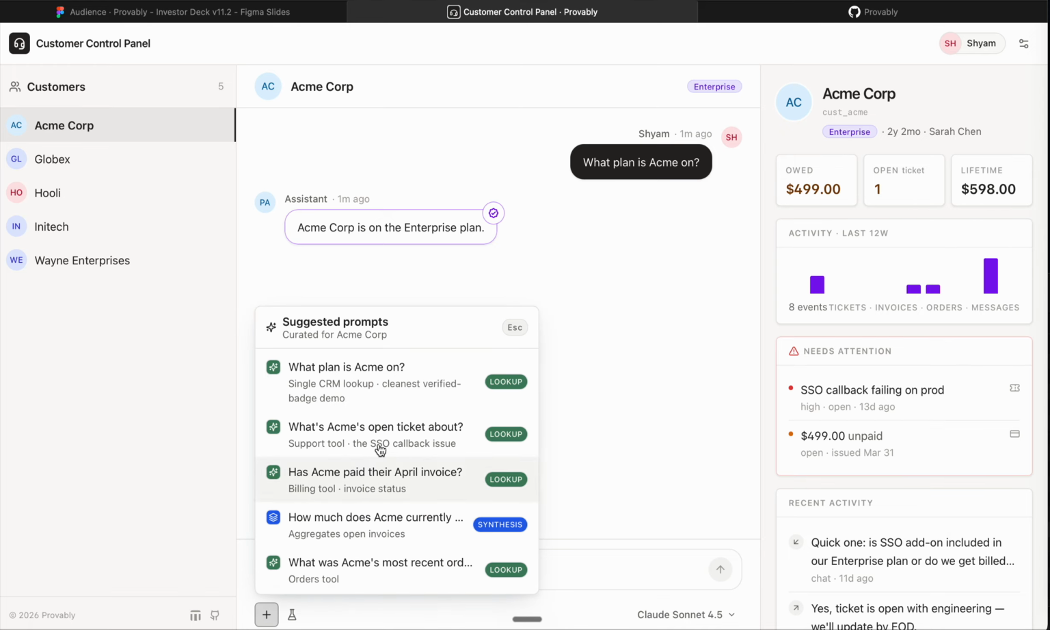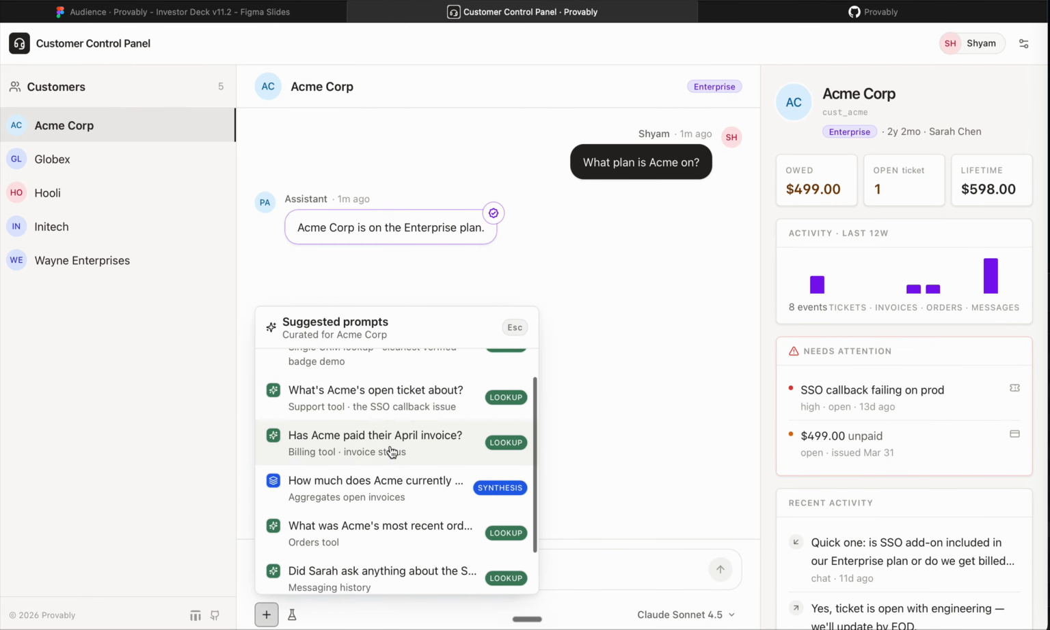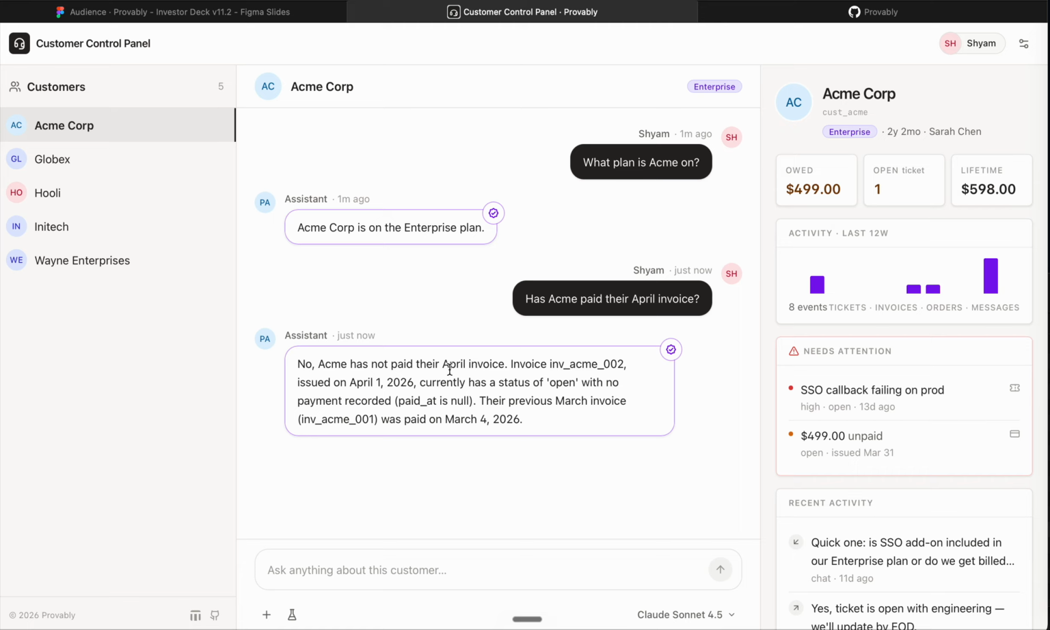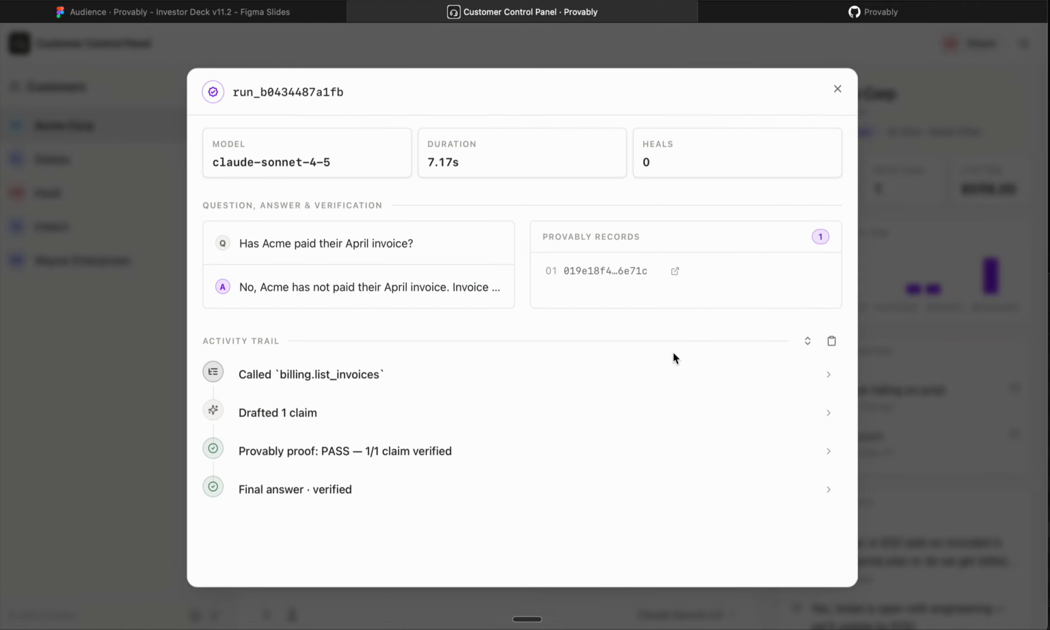We can do another example. Has Acme paid their April invoice? In this case, it must find that answer from another endpoint. No, Acme has not paid their April invoice. The invoice has been issued on the 1st of April, but the status is still open. They have paid their previous invoice in March. So let me click on that.